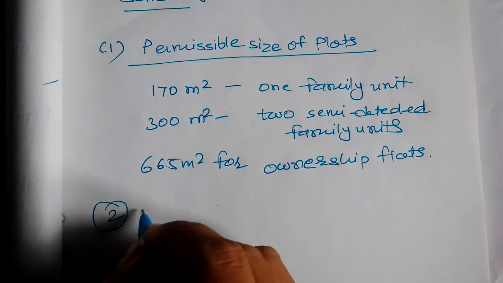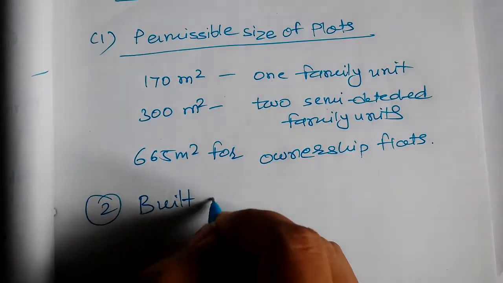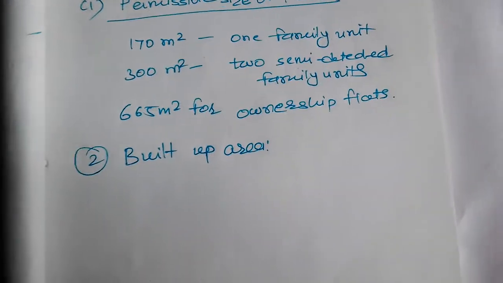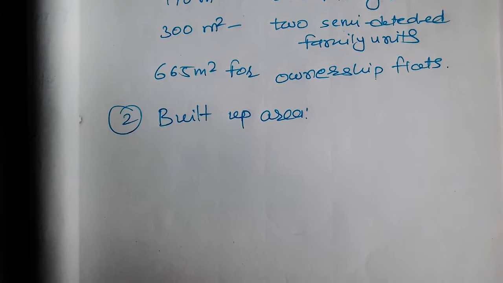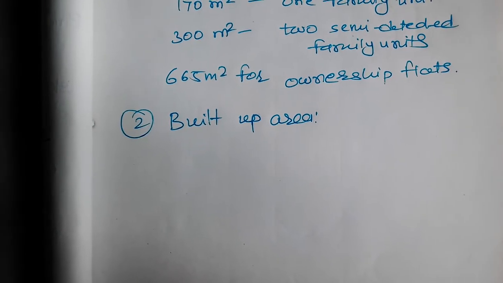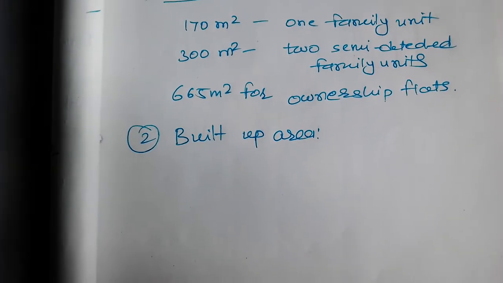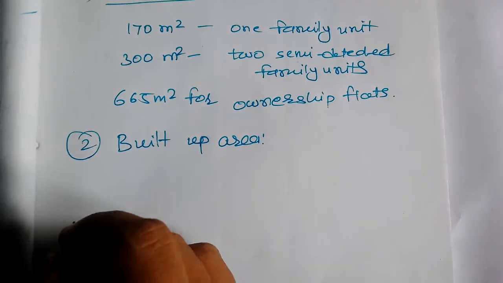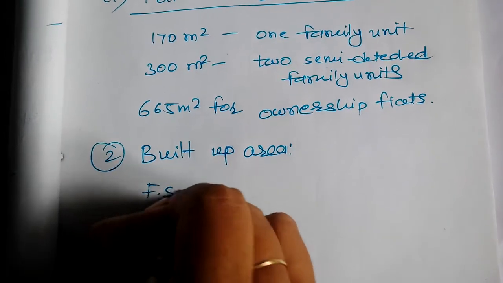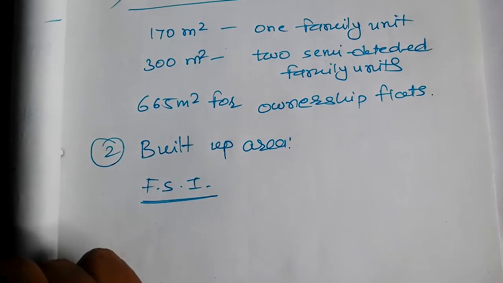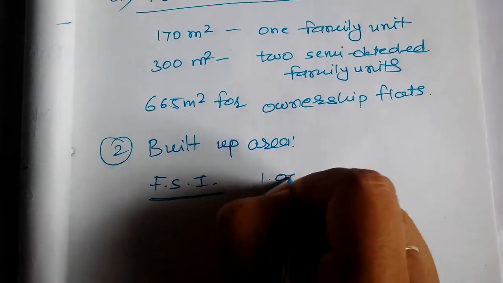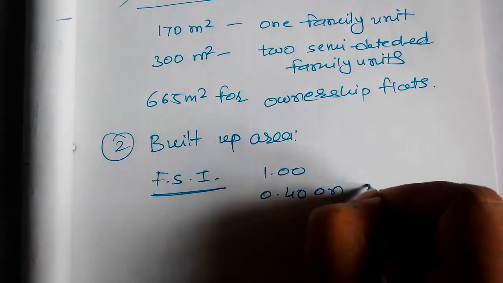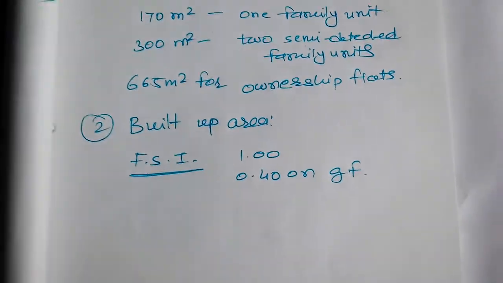Now the second point is built up area. Okay, so built up area according to floor space index, means the FSI shall be 1 with maximum utilizations up to 0.40 on a ground floor. So you can say that FSI, okay, what is FSI? Floor space index shall be 1 with minimum utilizations up to 0.40 on GF. What is GF? Ground floor.